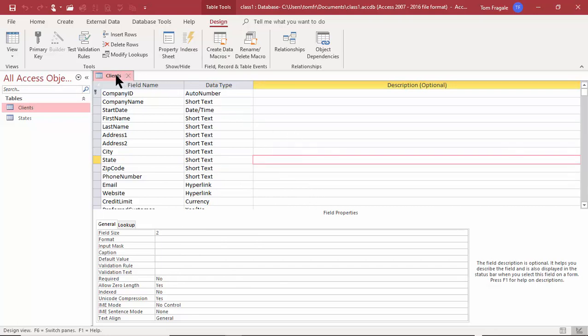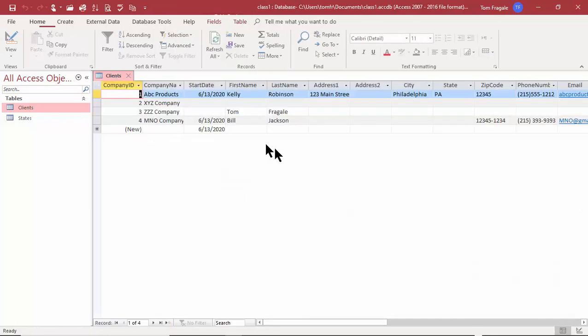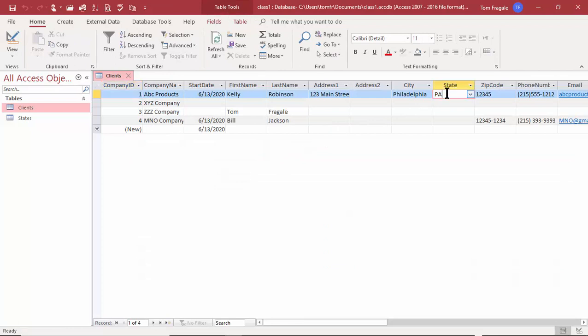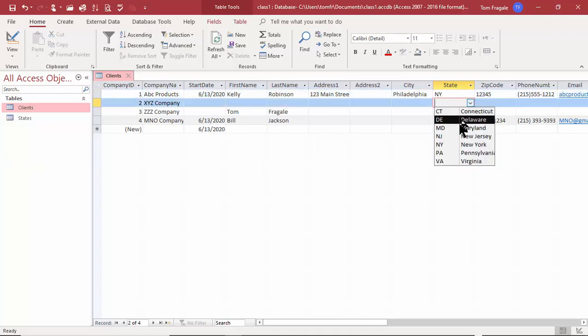I'm going to go back into the table Datasheet, so I'm going to right click on that tab, and I'll pick on Datasheet View. Good. So now let's click on the state field. Now the state field has a pull down, and that's what the Lookup Wizard just did. And you can see it's the different states in the states table. Now this is really interesting. The field isn't quite long enough for Pennsylvania, so we're going to go back and make an adjustment with that. But anyway, I can pick the states now, right? So what I recommend is that you make a separate table for your lookup values, and then we use the Lookup Wizard, and now they can easily pick a state.